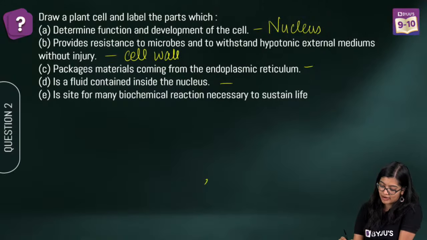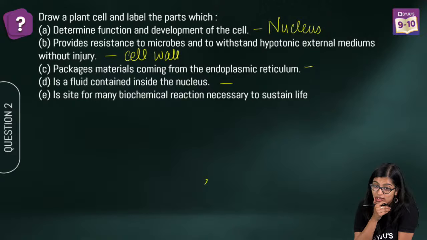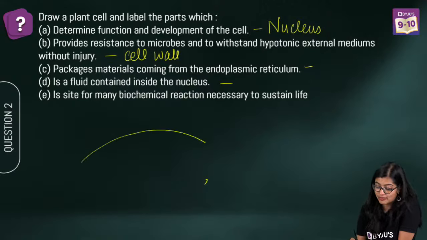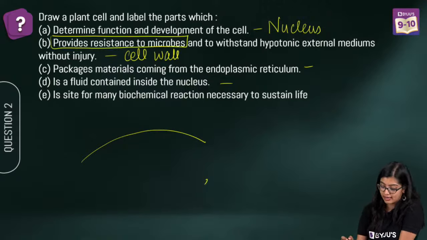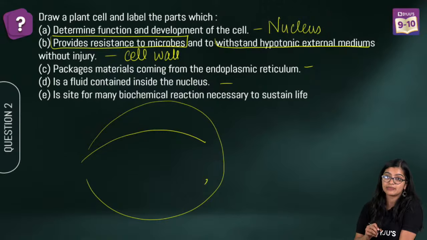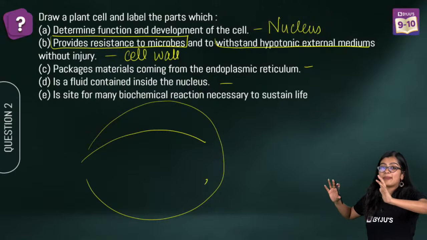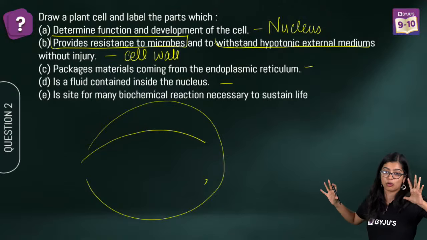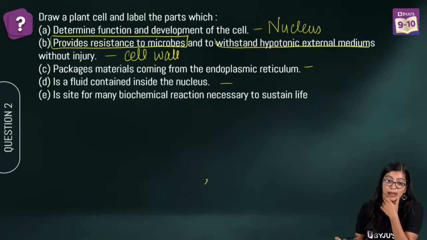Packages materials coming from endoplasmic reticulum. What is packaging materials coming from endoplasmic reticulum? Why not cell membrane? Because cell membrane is flexible, right? It is not providing any resistance to the external medium, because when cell membrane is there, it will expand due to its flexibility. It's not withstanding. It will keep expanding and after a point it can explode. So that is why it is not cell membrane. Answer is Golgi apparatus.